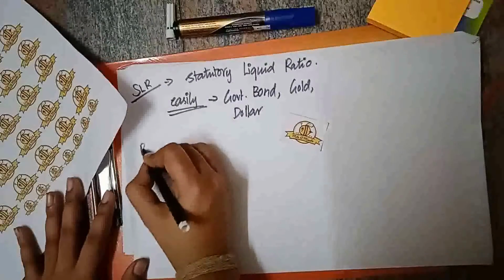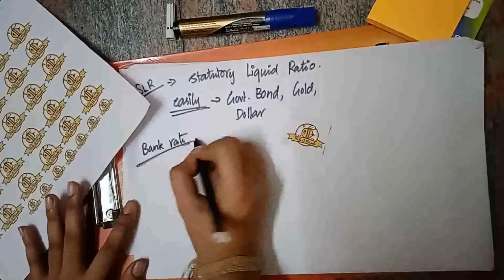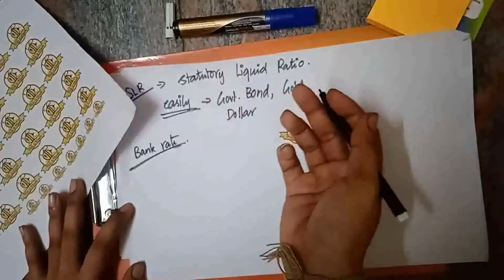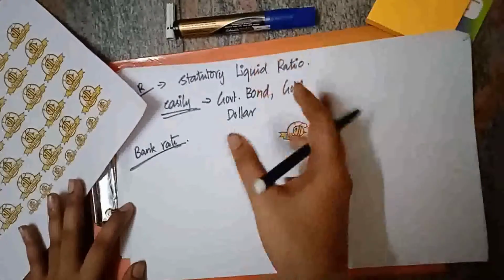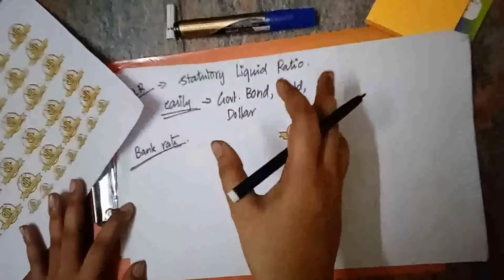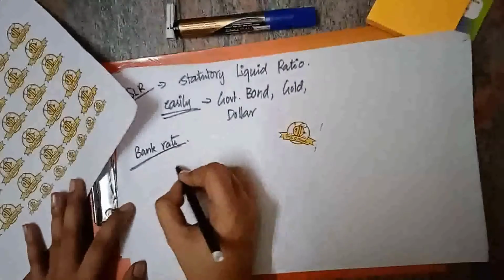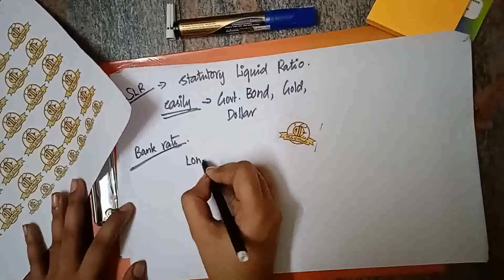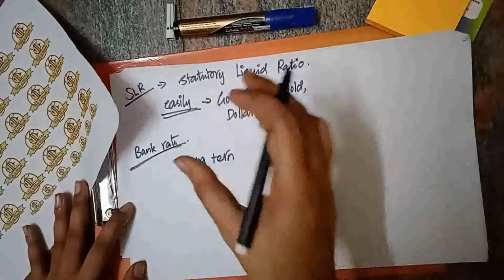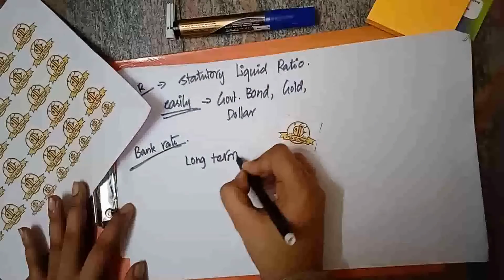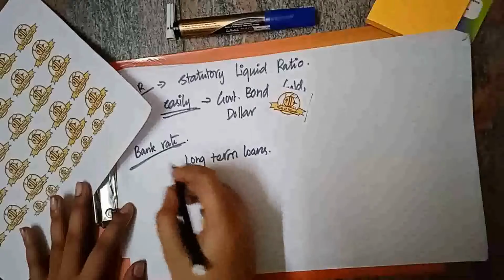Then we have bank rate. So, what is this bank rate? I have already said scheduled bank. The banks under Schedule 2 are eligible to get a loan from the RBI. They can get long-term as well as short-term loans. If a bank gets a long-term loan, the interest rate for that loan is called the bank rate. The interest rate that RBI charges for the long-term loan is called the bank rate.